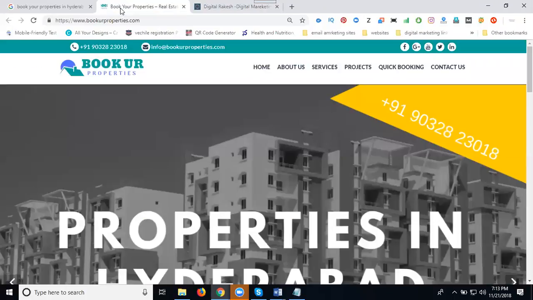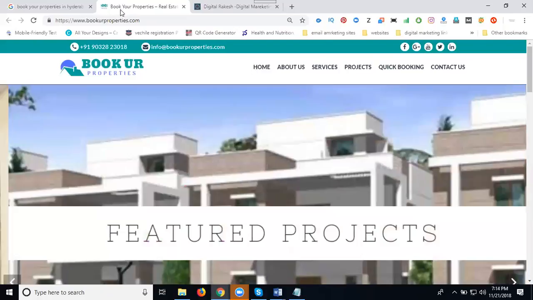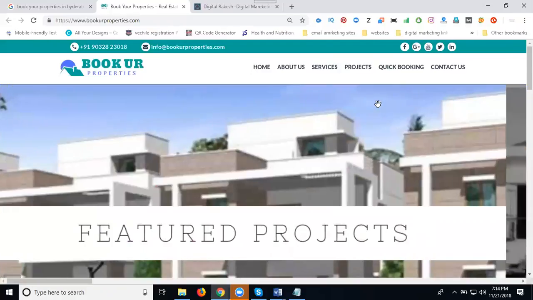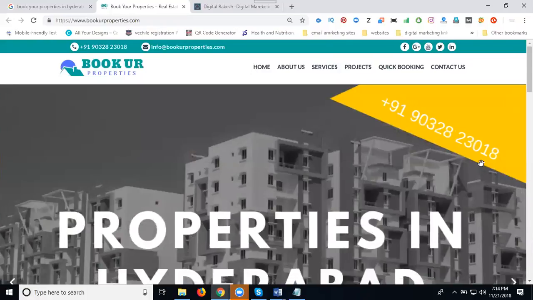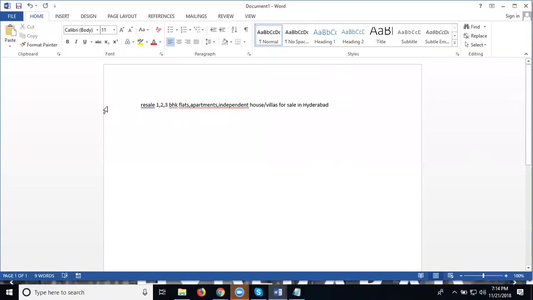So I can select by properties, that is called flats, houses, apartments, and villas. So I can select one keyword, in a total of one keyword. All keywords will be covered. Total one title and one description. I can see here. I'm selecting what document. Select here. So same one.